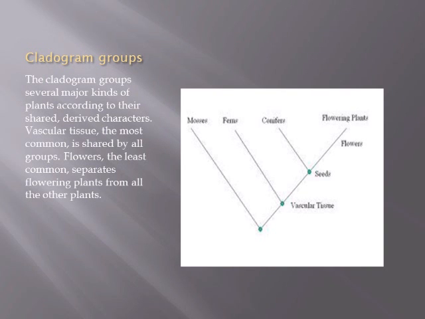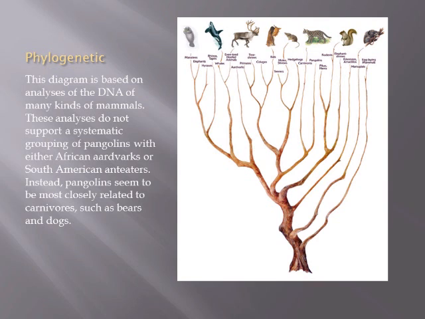Cladogram groups. The cladogram groups several major kinds of plants according to their shared derived characters. Vascular tissue, the most common, is shared by most of the groups. Flowers, the least common, separate flowering plants from all other plants.